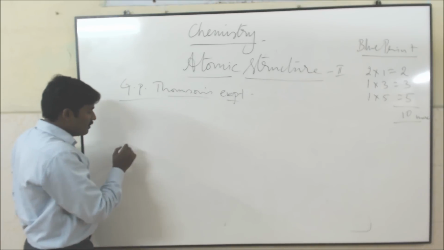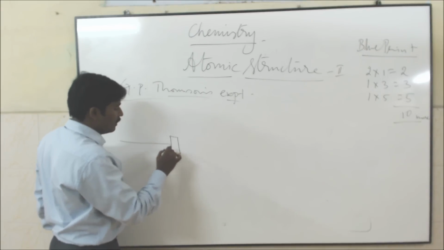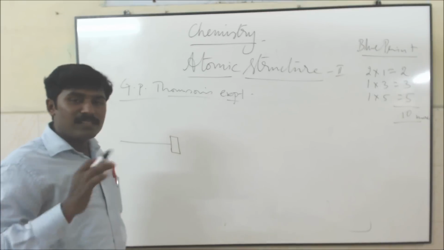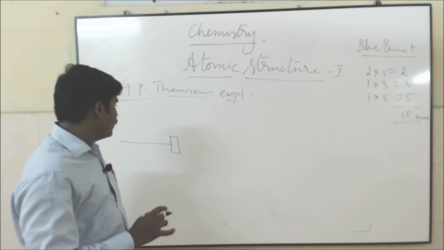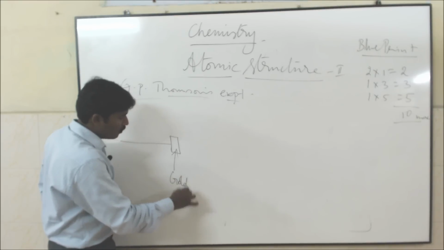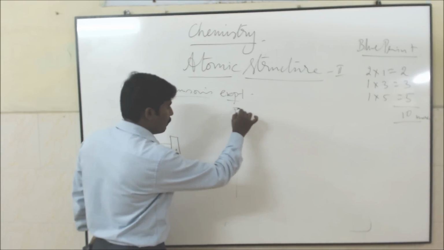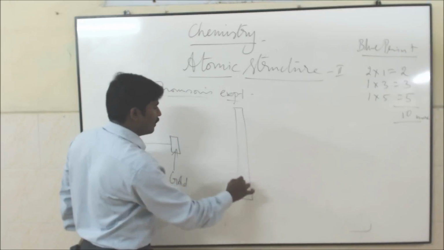Here, this is an incident beam of electrons. This is a crystal. Instead of a nickel crystal, he used a thin plate of gold.